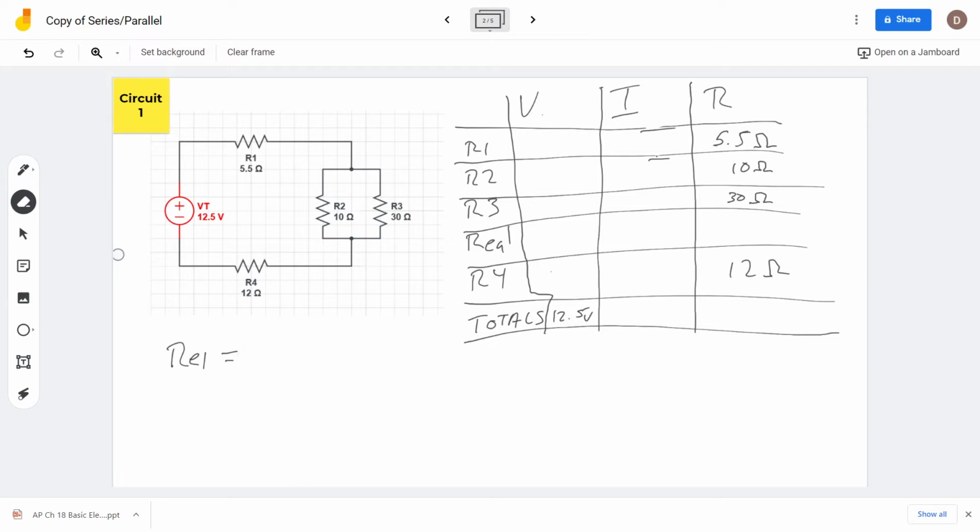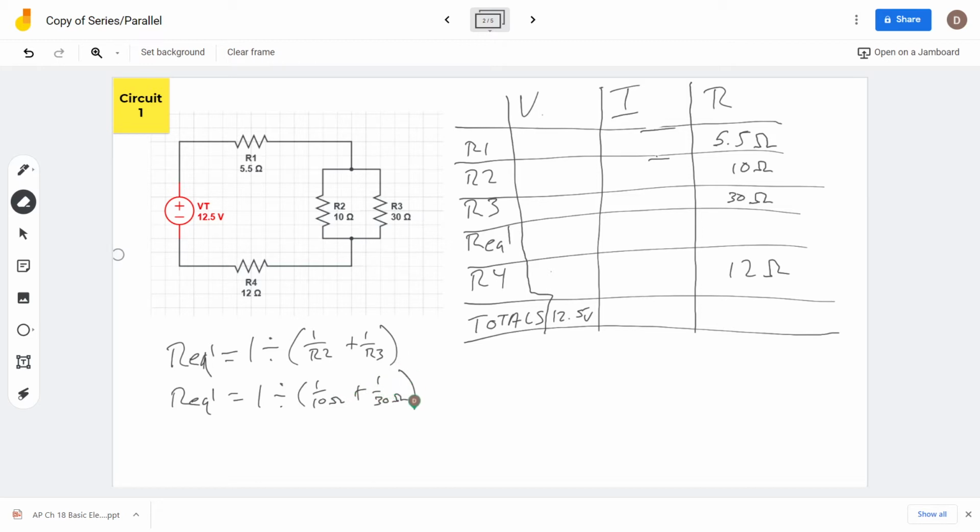Since it's a parallel circuit, it should really be 1 over resistance equivalent, but instead I always just rearrange it to being 1 divided by parentheses 1 over R2 in this case, plus 1 over R3. So resistor equivalent 1, EQ1, equals 1 divided by 1 over 10 ohms plus 1 over 30 ohms.